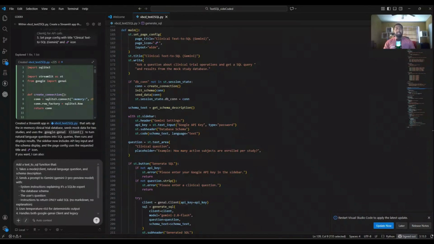But add a text to SQL function that, number one, takes a client and a natural language question and schema description, and sends a prompt to Gemini. We're specifying in this one to use the Pro Preview model, the Gemini 3 model, versus the 2.0 Flash it's using here, which is fast and that's cool, but we want something more accurate and more relevant. Include system instructions, database schema, and the user's question in the prompt. Set the temperature, handle both Google client and legacy generative model objects, extract text, strip markdown, and return a clean SQL query string.